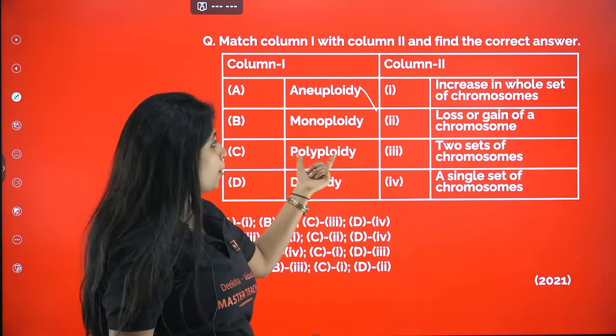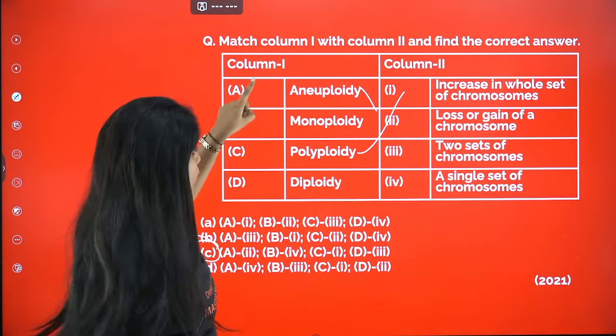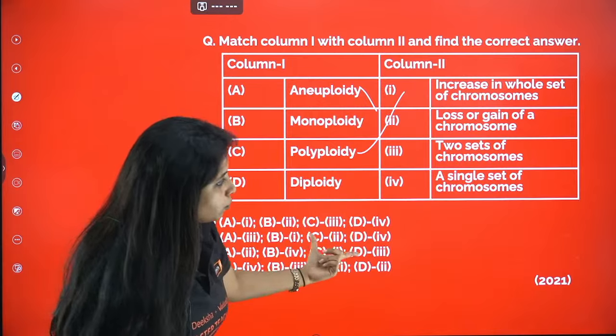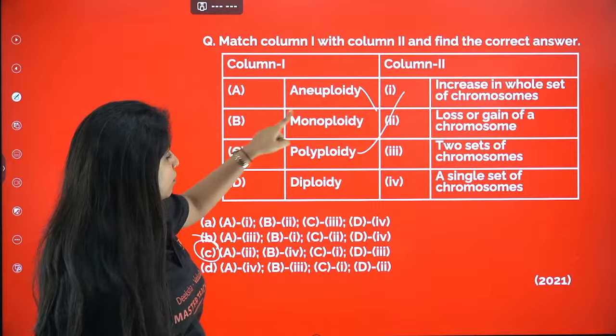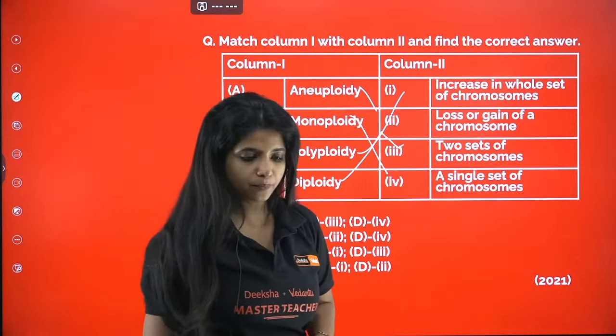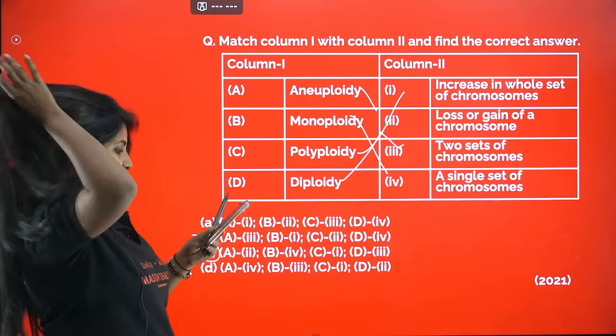Aneuploidy means this, right? Polyploidy means what? Increase in the whole set of chromosomes. This also we know. So A goes with 2 and C goes with 1. You just have 2 more options to match things up. So B, monoploidy will go with single set of chromosome. Diploidy will go with 2 set of chromosome. Monoploid, diploid. Okay, so your answer for this question is C.